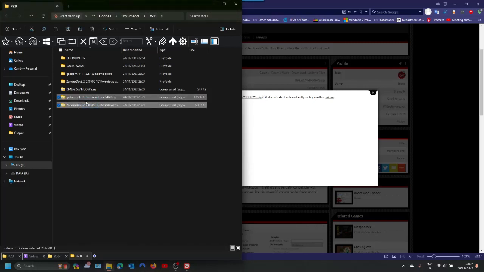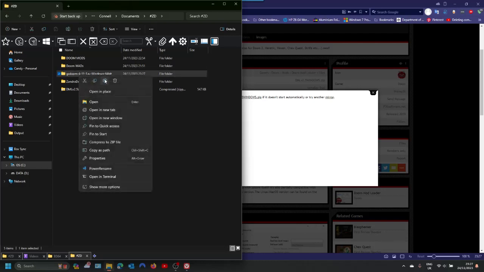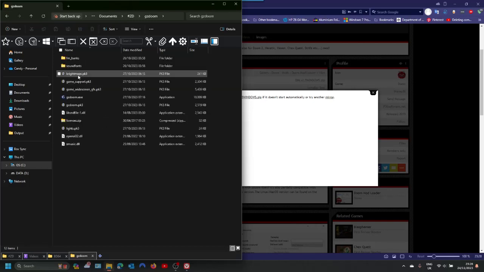You won't need the zip files anymore, so I'll just go ahead and remove them. I also rename these to just GZDoom and Zandronum. Just makes updating a little bit easier, so you can just download the latest zip and just overwrite the files. So that's them.